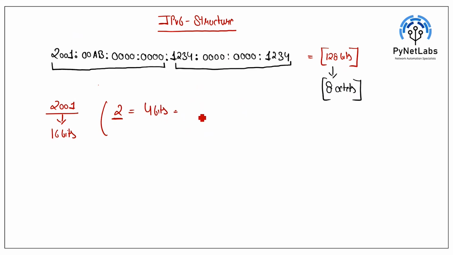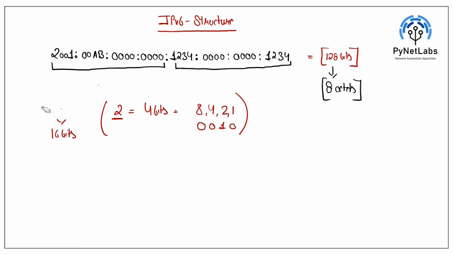If you convert it using 8421, the conversion will be 0010. So 4 bits here, 4 bits here, 4 bits here, and 4 bits here, so we got in total 16 bits. So every octet has 16 bits, where every single number represents 4 bits. This is what the IPv6 structure is all about.